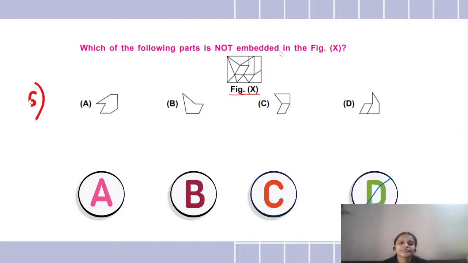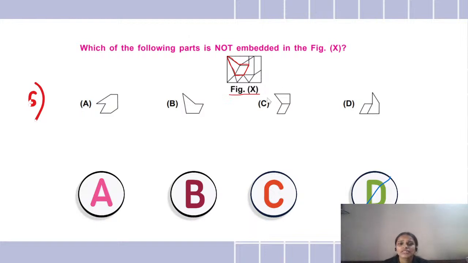Okay, let's see. Now coming to this figure, where can I see this figure put over here? See, I can see the figure B, which is over here. So this is definitely there. Okay.